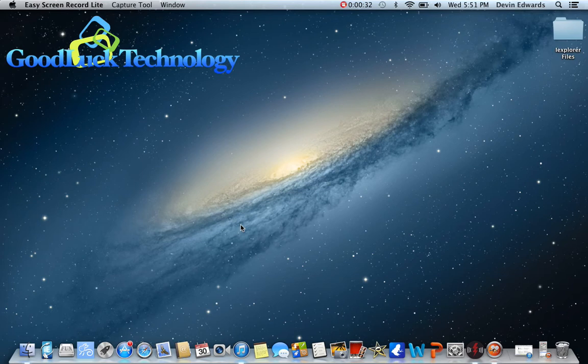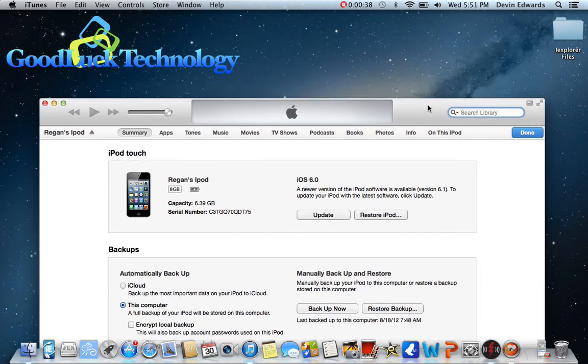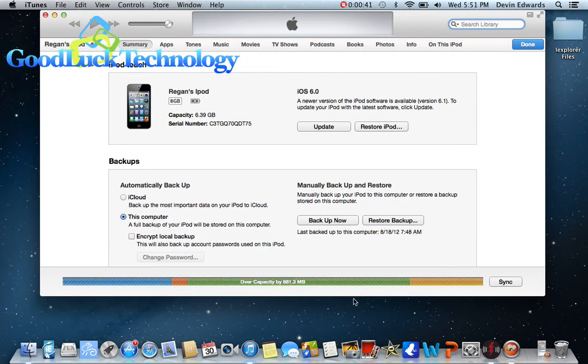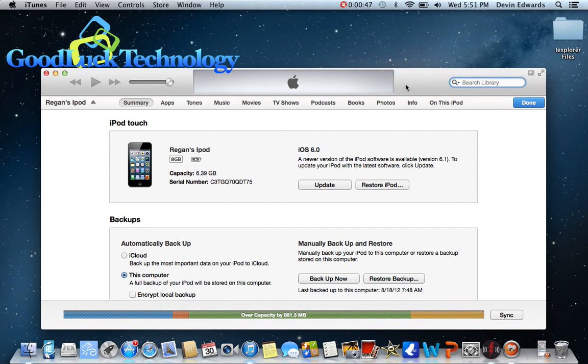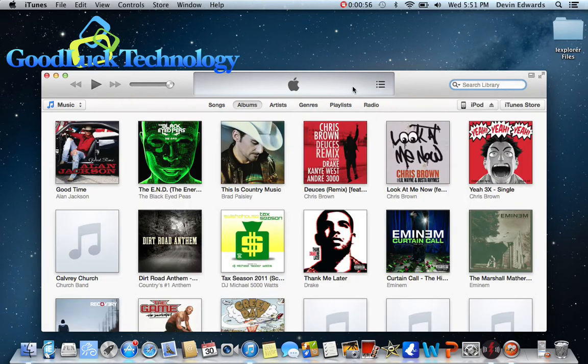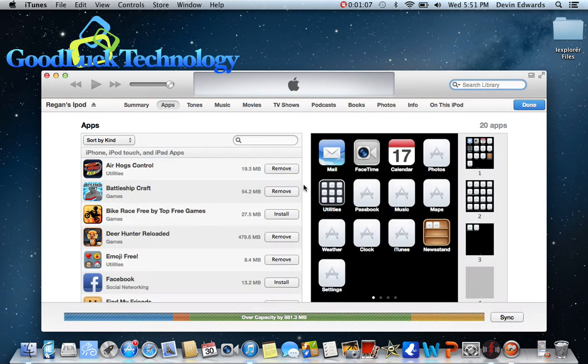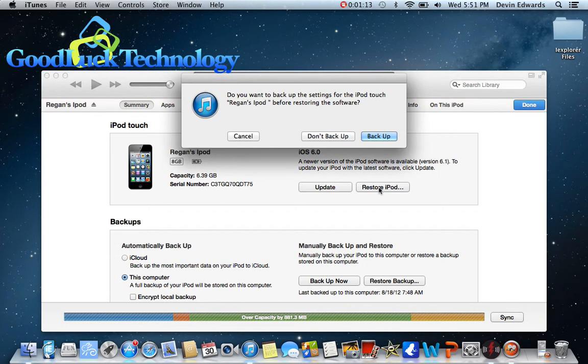First, what you want to do is plug up your device and open iTunes. I've got the newest version, so mine might look a little bit different, but they're all going to do the same thing. Click on Reagan's iPod; over here it will say iPod or Reagan's iPod or whatever your iPod's name is. This one is just named Reagan's iPod. You want to go to Summary and Restore iPod.